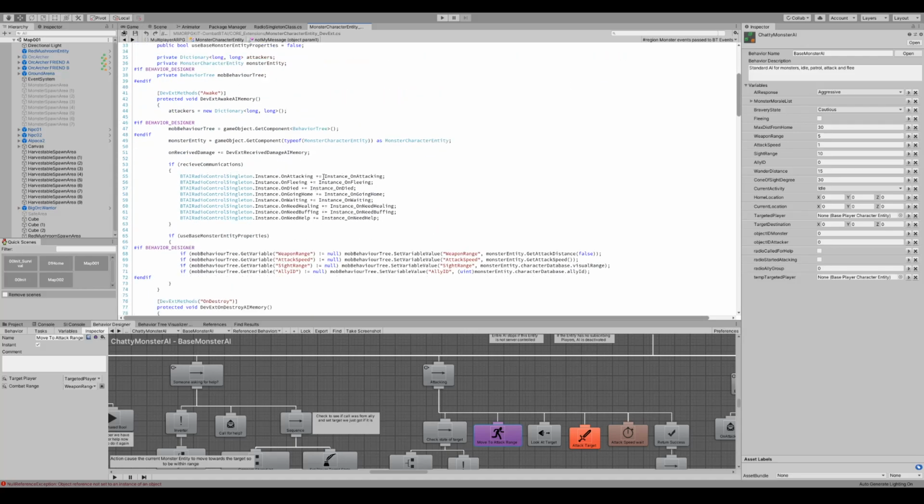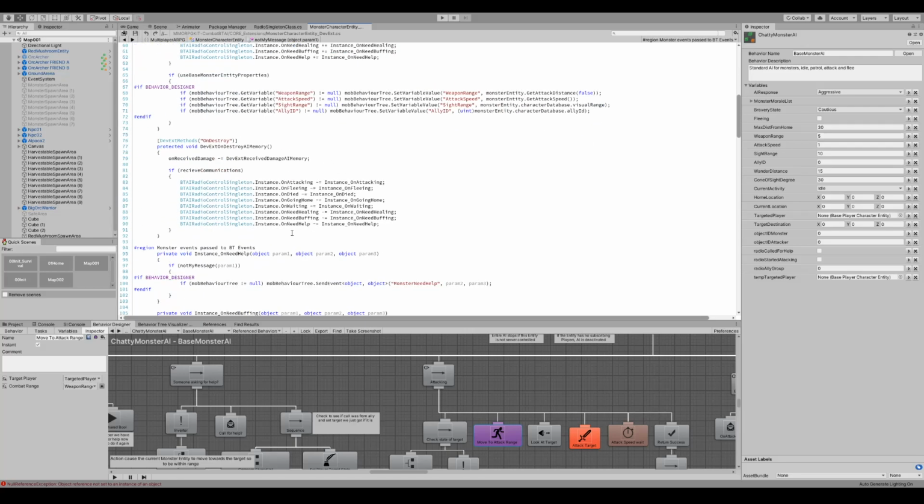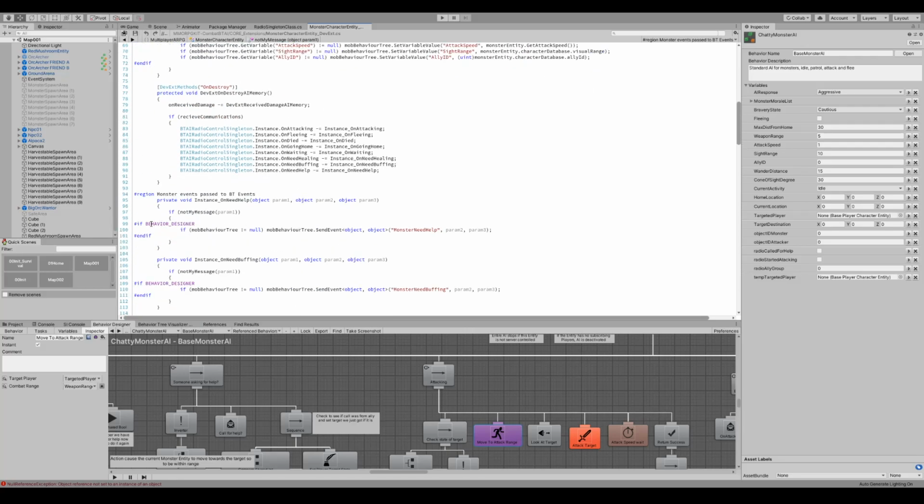And on those, when they're received, if you have a Behavior Designer set up, it will send those messages to the Behavior Designer. If you have other behavior trees set up, this is the point where you would decide to send the events in other methods to those trees and do those calls.